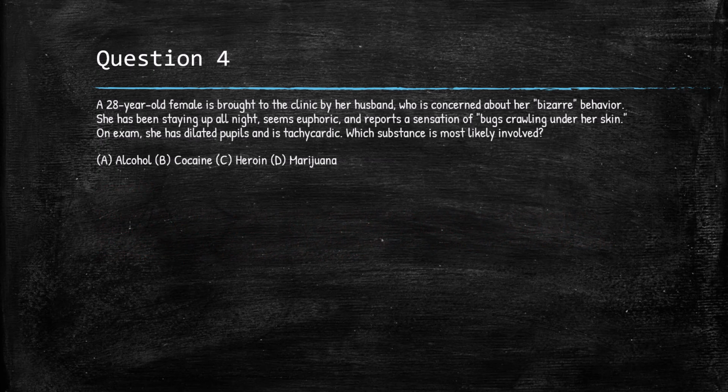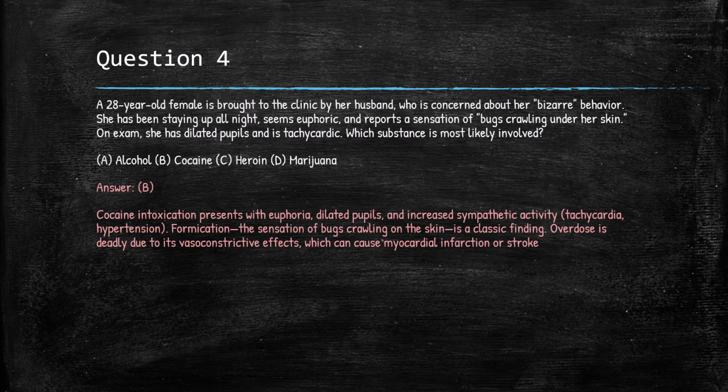Question 4. A 28-year-old female is brought into the clinic by her husband, who is concerned about her bizarre behavior. She has been staying up all night, seems euphoric, and reports a sensation of bugs crawling under her skin. On examination, she has dilated pupils and is tachycardic. Which substance is most likely involved? A. Alcohol, B. Cocaine, C. Heroin, or D. Marijuana? The answer is B.